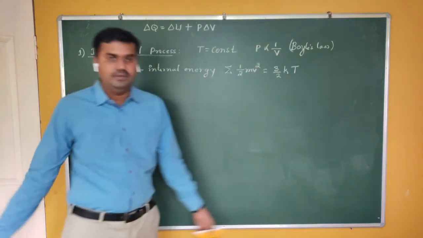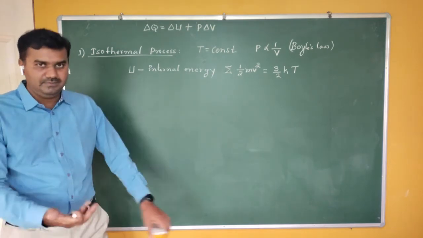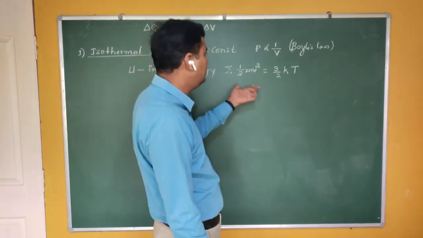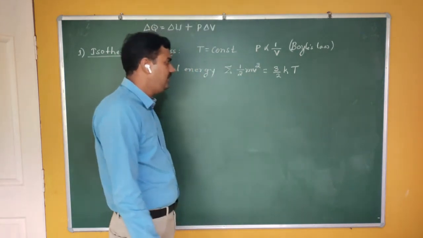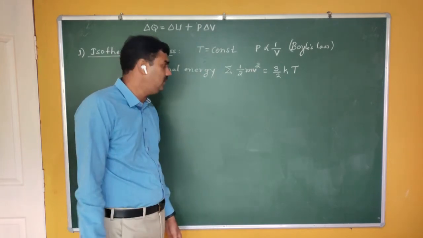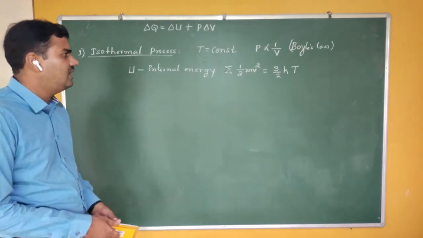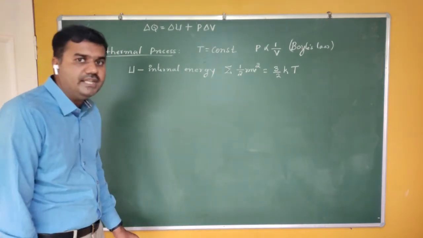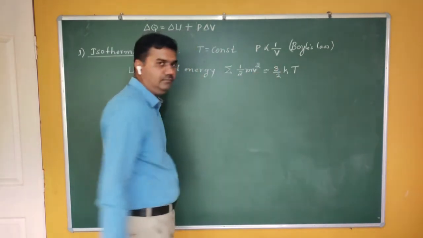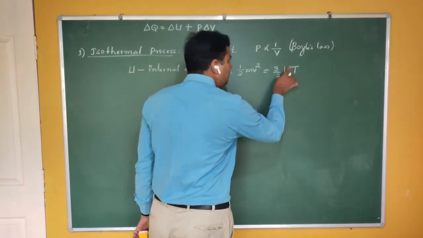In the next topic, the kinetic theory of gases, by using Maxwell's law of equipartition of energy, we can relate the kinetic energy to the heat energy, where half m v square is 3 by 2 kT or half kT or 5 by 2 kT, whatever it will be. For a monoatomic gas in 3 dimensions, kinetic energy can be written as 3 by 2 kT. So half m v square is equal to 3 by 2 kT. That means this kinetic energy depends on the temperature.